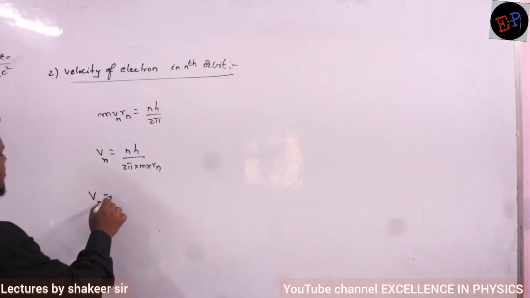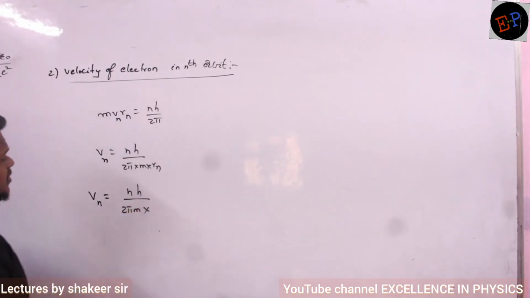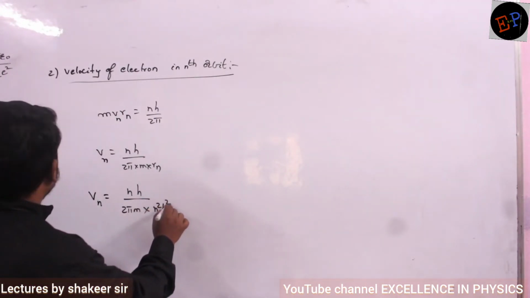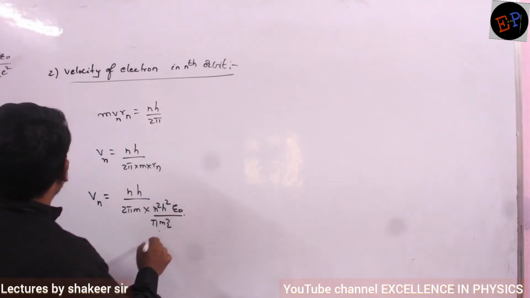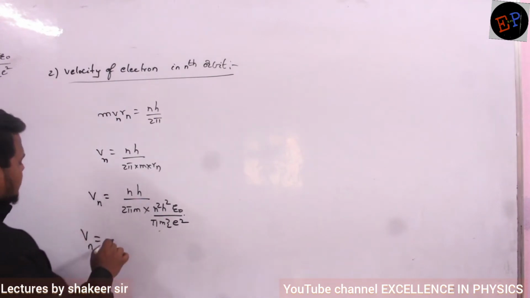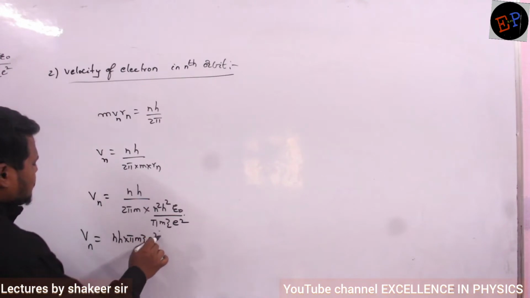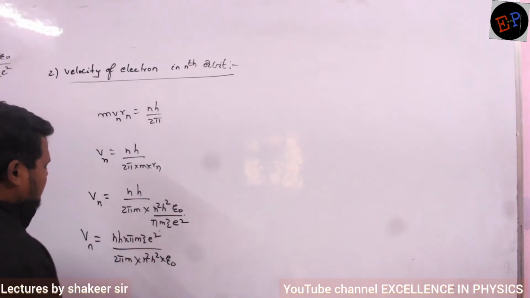Velocity of electron in nth orbit is equal to nh divided by 2 pi m multiplied by the radius of nth orbit, which is n square h square epsilon naught divided by pi m Z e square. So velocity is equal to nh multiplied by pi m Z e square divided by 2 pi m multiplied by n square h square multiplied by epsilon naught.